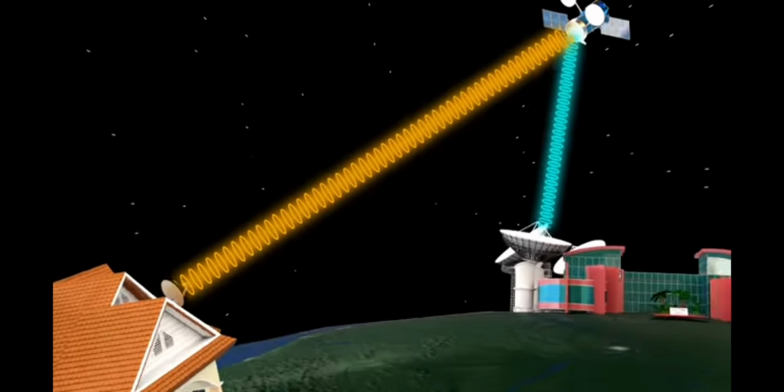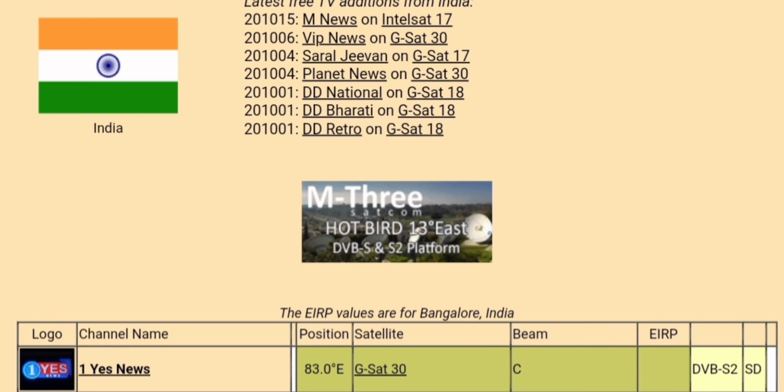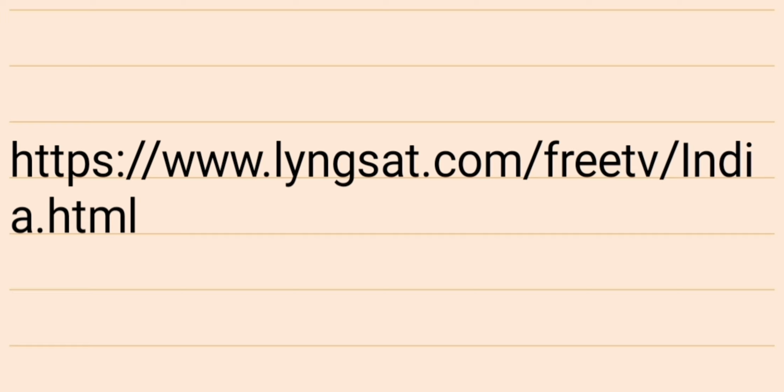Now the final phase in the signal transmission: the transmission of the signal to the end user. Here the end user must angle their antenna towards the D2H provider's satellite. You might have noticed that different D2H providers' dishes use different angles even if those dishes are all in the same location. This is because different providers might be using different satellites for their content broadcasting. If you are interested to see which satellites are used by your D2H provider, you can use this URL to check that. I will give you the URL in the description box as well.